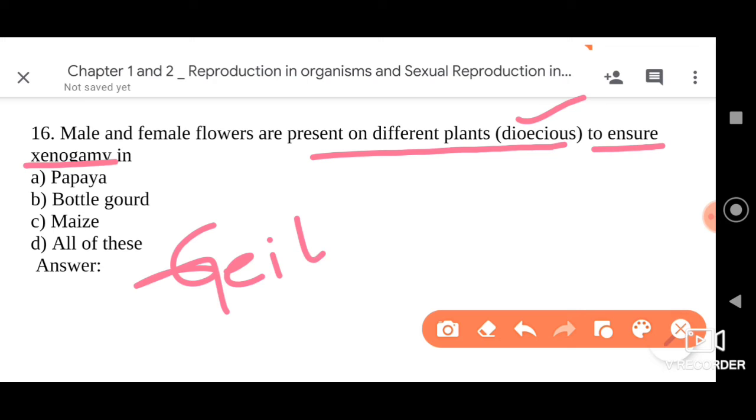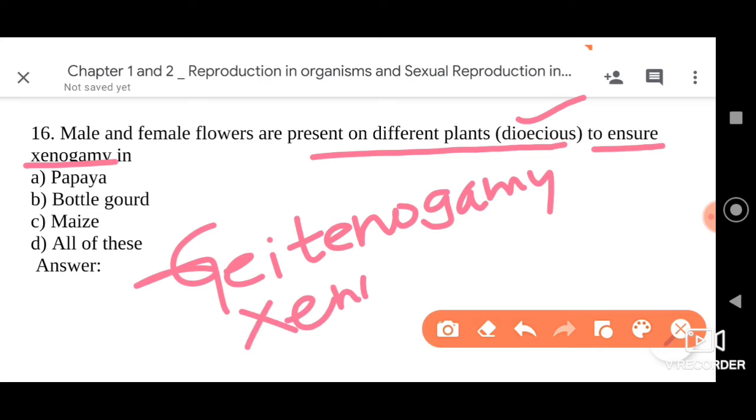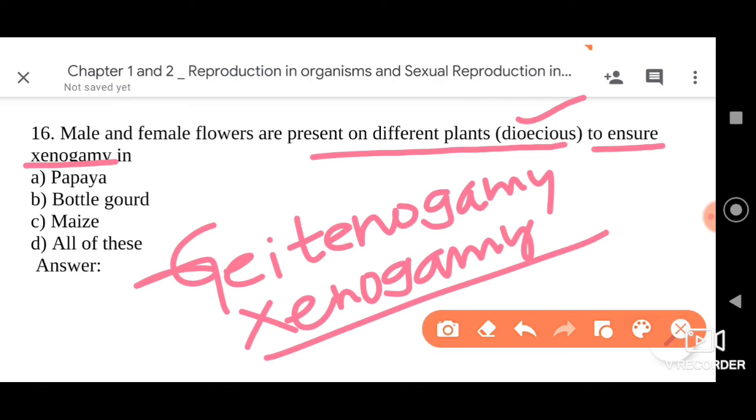So in cross pollination, let me tell you, there are two types. The first is geitonogamy and the second one is xenogamy. These are the two types of cross pollination. Geitonogamy is the transfer of the pollen grains from one flower to the other flower of the same plant. That is called geitonogamy.